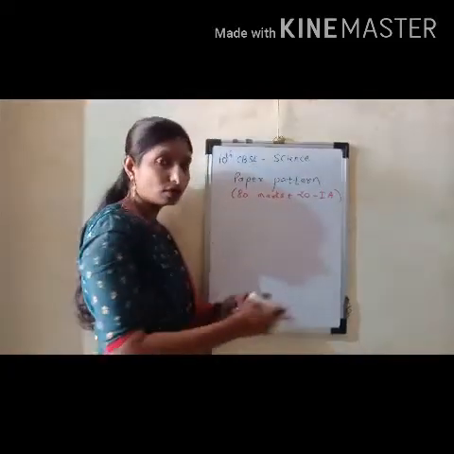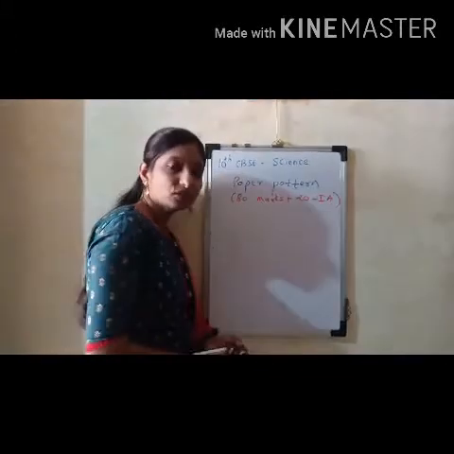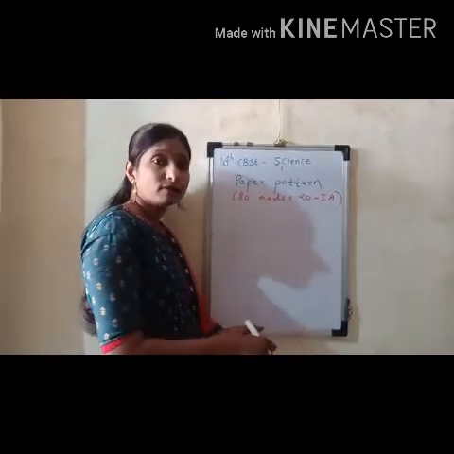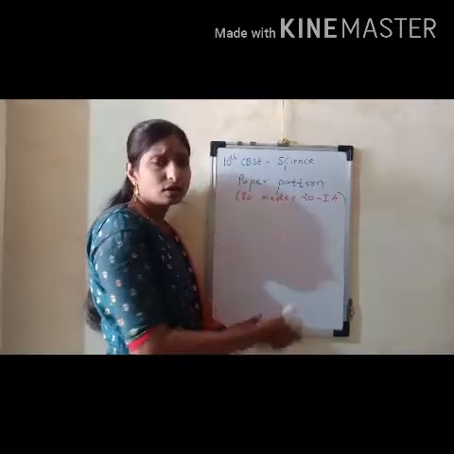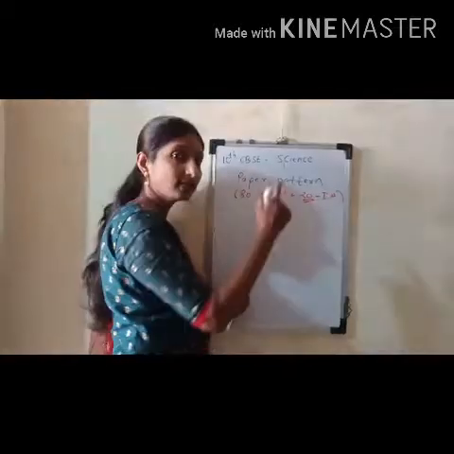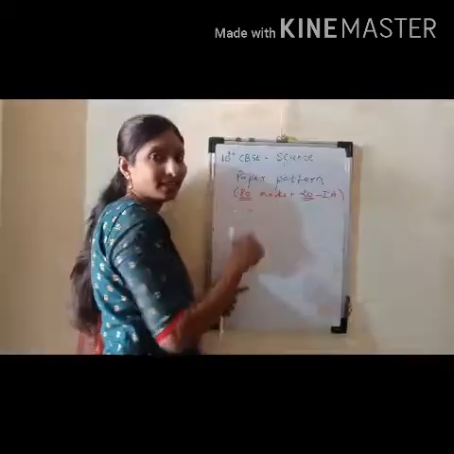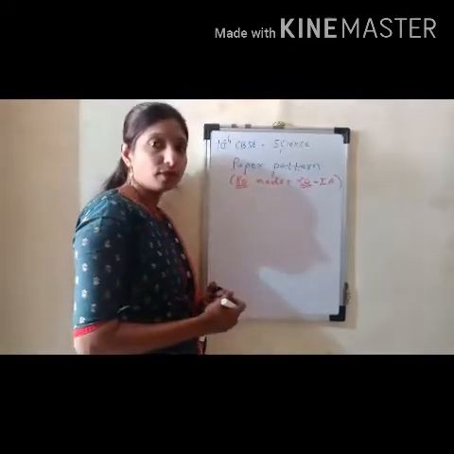Throughout the year, your formative assessments, summative assessments, whatever exams are conducted in school, apart from that your class work completion, project completion, journal completion, etc., all will give you these 20 marks. These are internal marks given by the school teachers. The 80 marks you will directly have as a written exam at the time of the final board exams.